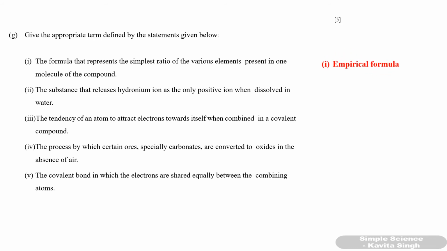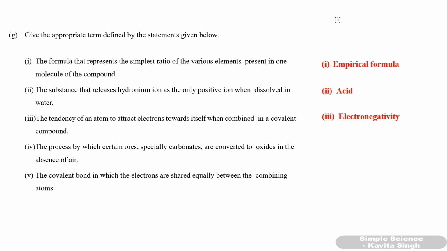Okay. Second one, the substance that releases hydronium ion as the only positive ion when dissolved in water. They are acids. Bases will release hydroxyl ions. So if they are releasing hydronium ions, they are acids. Third one, the tendency of an atom to attract electrons towards itself when combined in a covalent compound is called